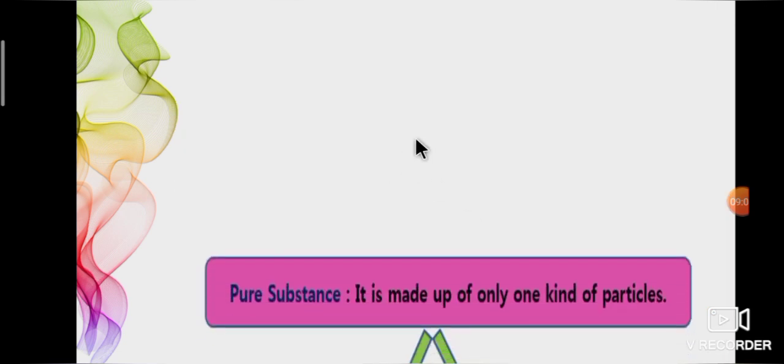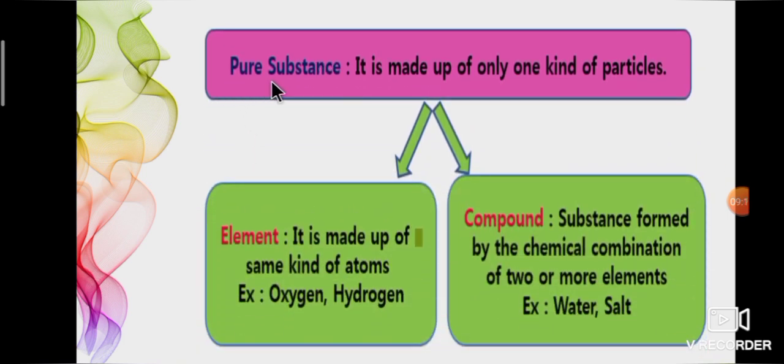Next we will see about pure substance. What is a pure substance? It is made up of only one kind of particle. It may be an atom or a chemical combination of atoms. Okay, pure substance is classified into two categories, element and compound. First one, element. Element is made up of the same kind of atoms. Example, oxygen, hydrogen, nitrogen, iron, etc.